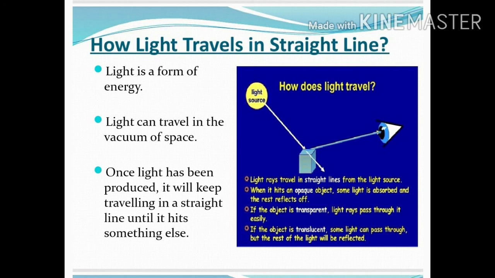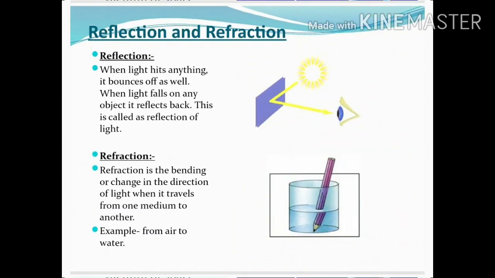When it hits an object, some light is absorbed and the rest reflects off to us. It means light travels in a straight line from a light source, and if an object passes in front of it, the light can be blocked.